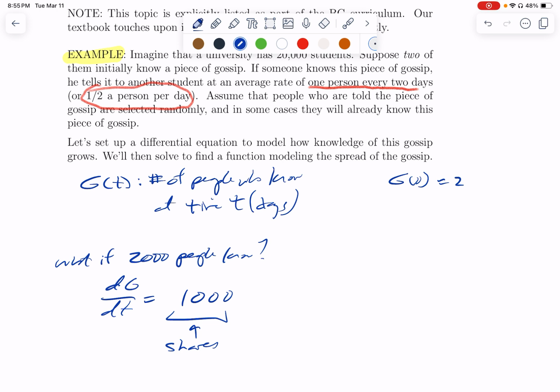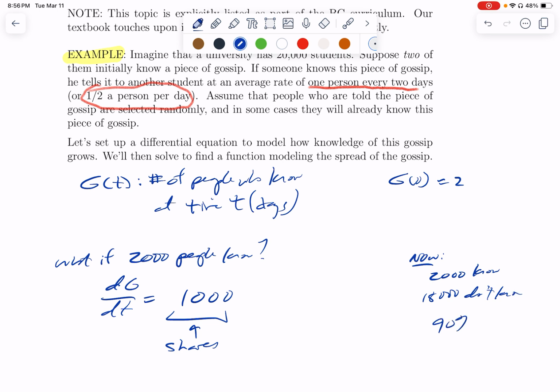But keep in mind, it's not always being said to people who are hearing it for the first time. Some people who are hearing it already know it. So we need to think about what portion of people will be hearing it for the first time. And what we know is right now, we have 2,000 people know and 18,000 people don't know.